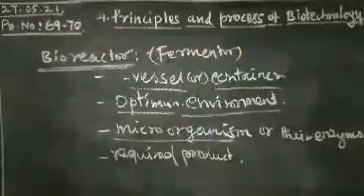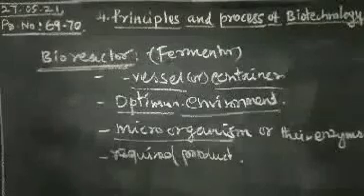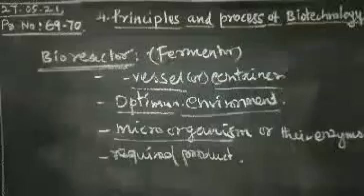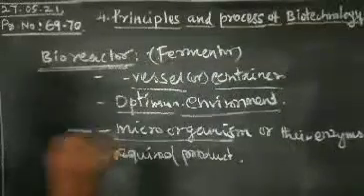In a biofermenter, the environment is provided with agitation, meaning circulation, and also aeration, pH and temperature, all in a controlled manner.